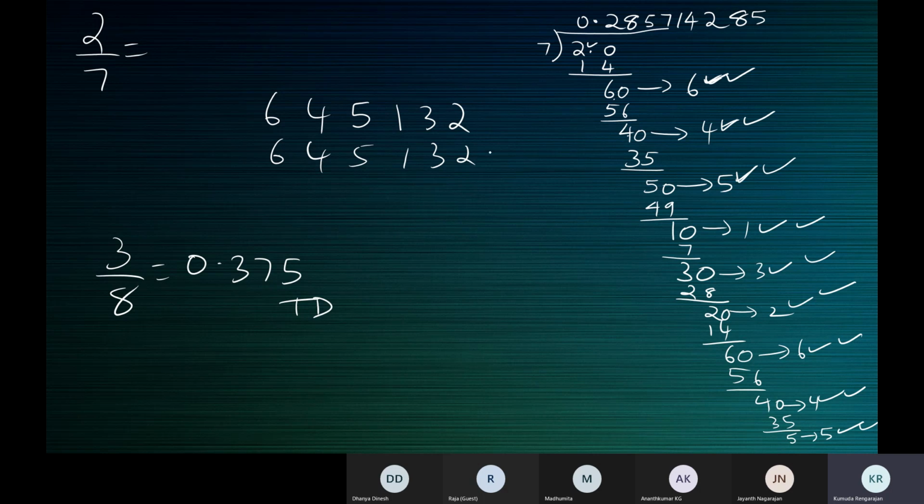Now here, what happens? How many remainders repeat? 6 remainders, right? 6, 4, 5, 1, 3, 2. Again 6, 4, 5, 1, 3, 2. 6 remainders will keep repeating. The same pattern will happen again and again. The remainder will never be 0.